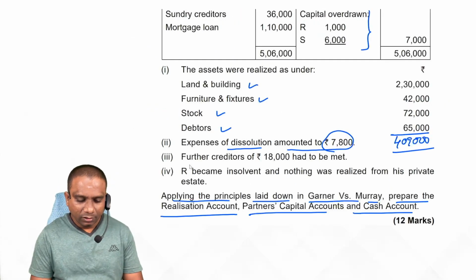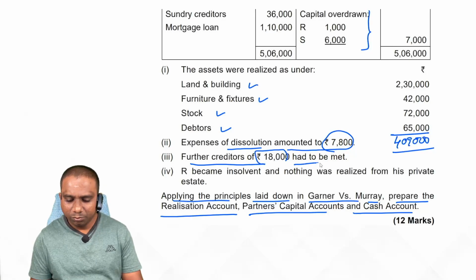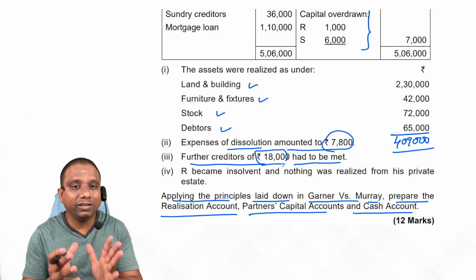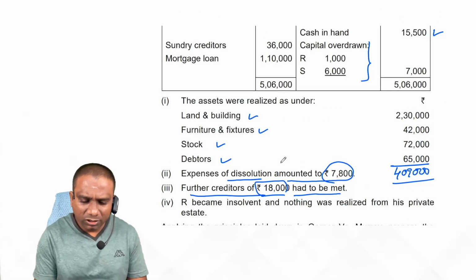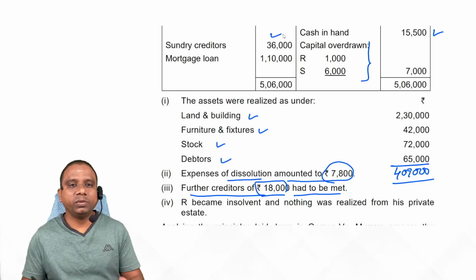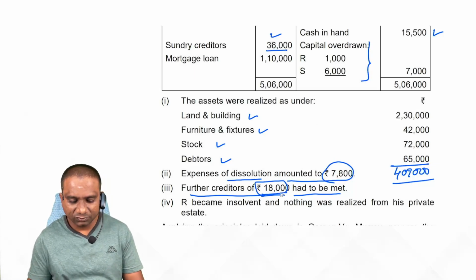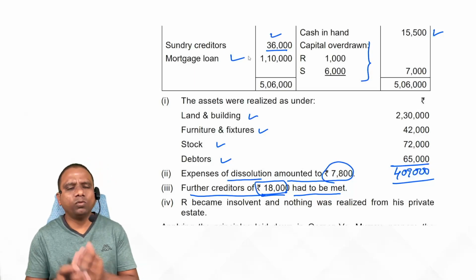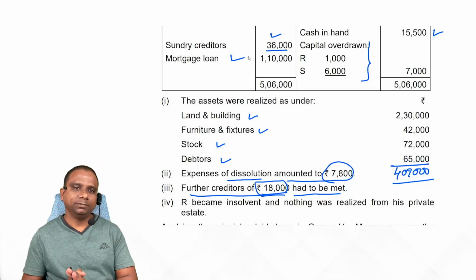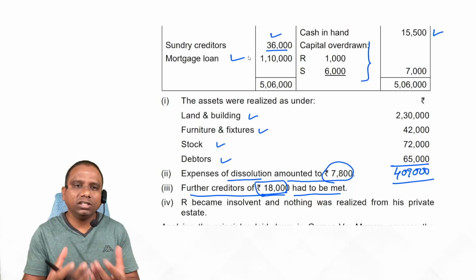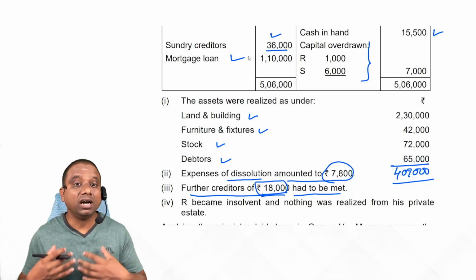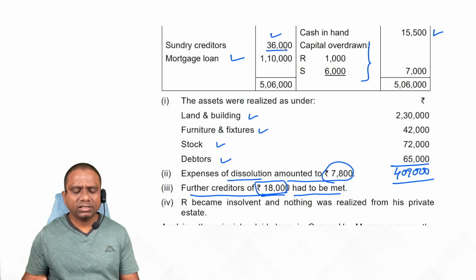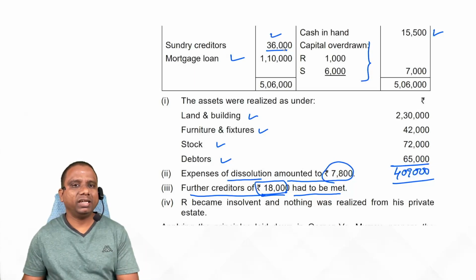Next one. Further creditors of 18,000 had to be met. This 18,000 rupees is nothing but an unrecorded liability. Already we have to pay the creditors 36,000. Now the total amount payable to creditors is 36,000 plus 18,000. And they are not giving any information about the mortgage loan. So what is your assumption, whether it is paid or not paid? Regarding any liability, if it is not given whether it is paid or not paid, we assume that this liability has been paid. Total 36 plus 18, 54,000, plus mortgage loan 1,10,000 paid.